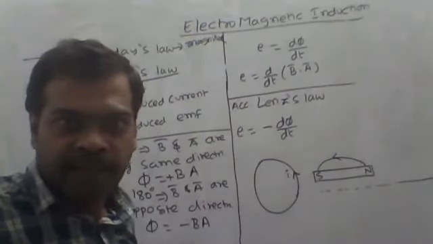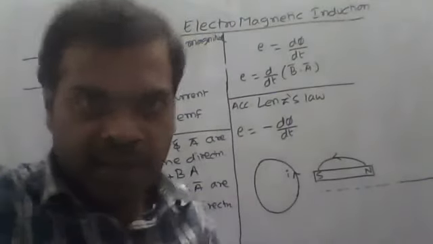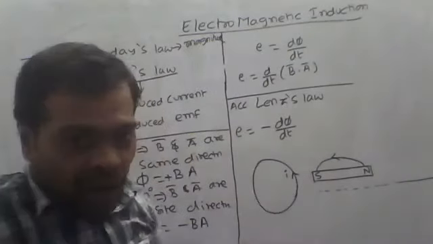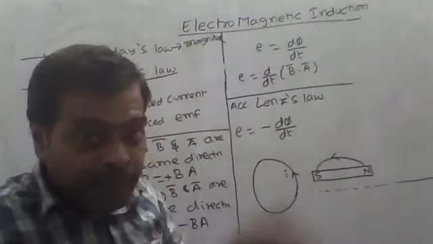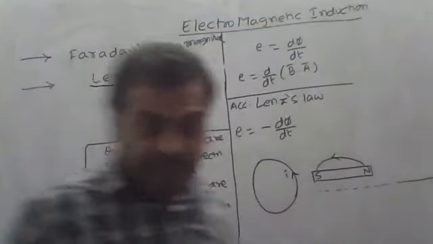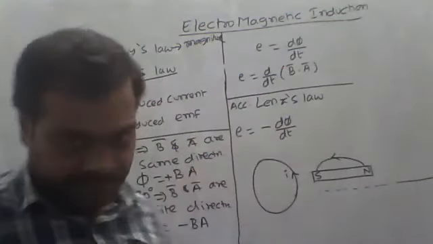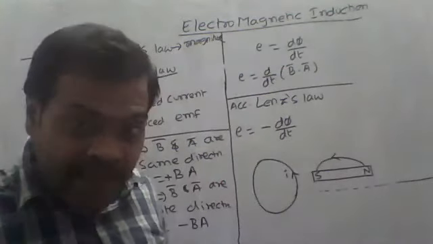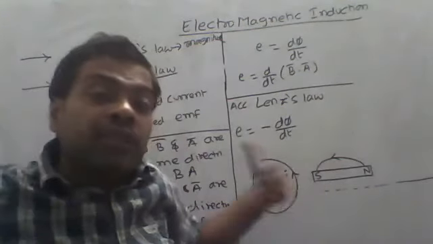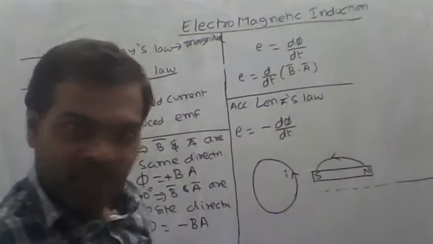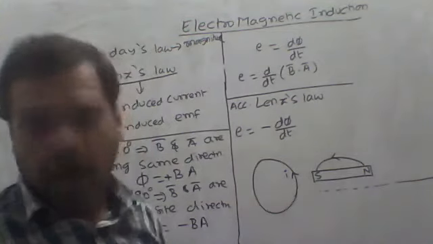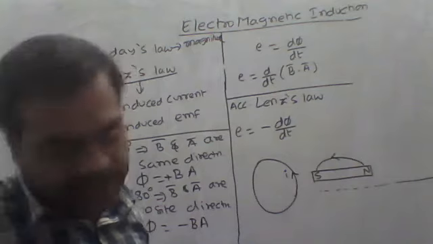Have you ever observed? Yes, sir. That means like that, whenever the magnet is moving towards the coil, the coil repels the magnet. But whenever the magnet is moving away, the coil will attract the magnet. Whenever the coil attracts the magnet, there will be more chances of inducing the charges. Whenever the coil repels the magnet, there will be less chances of inducing the EMF or current.